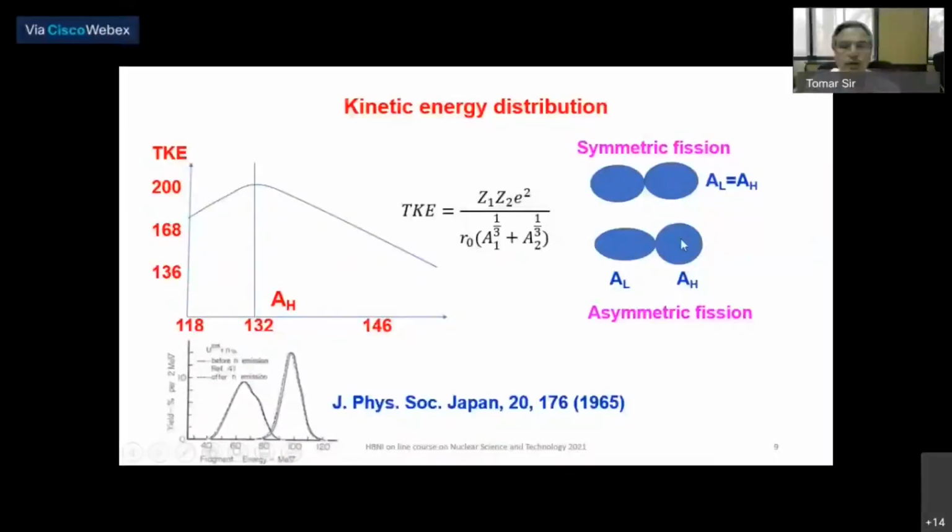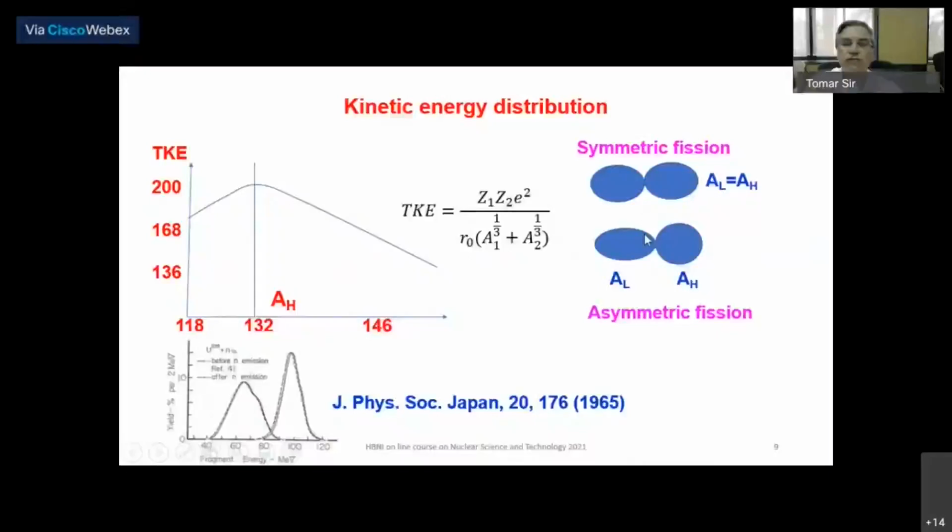And so the heavier mass fragment can take spherical shape for the 132 mass region. 132 corresponds to 50 proton and 82 neutron shell, like tin-132, which is spherical in its ground state. So this gives us a proof that the fragment's shell structure also plays a role in governing the kinetic energy distribution of fission fragments. So this gave a clue why the mass distribution is asymmetric. That means this particular splitting has more energy released, and therefore this probability is high compared to this.